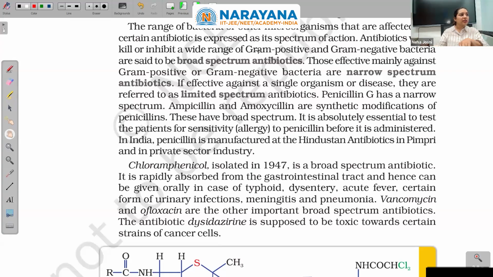Antibiotics which kill or inhibit a wide range of gram positive and gram negative bacteria are said to be broad spectrum antibiotics.